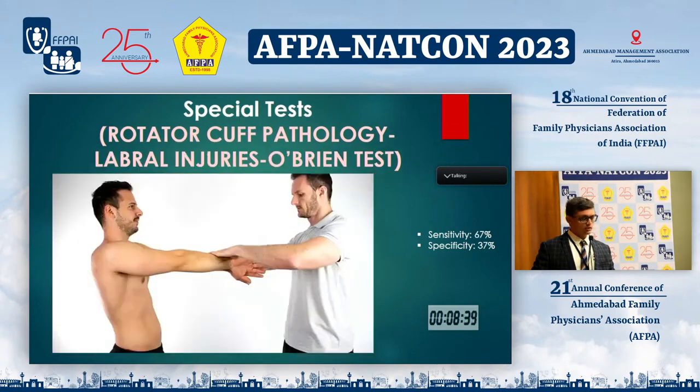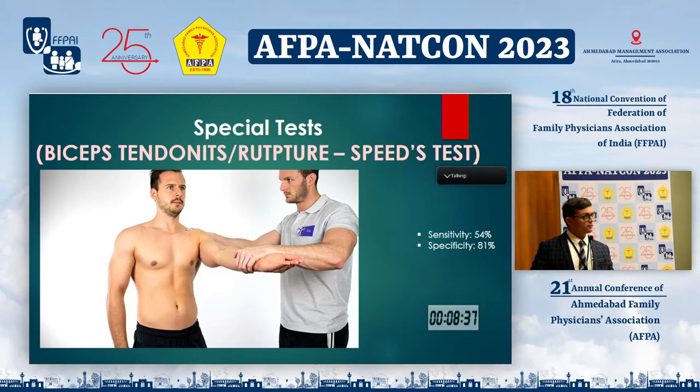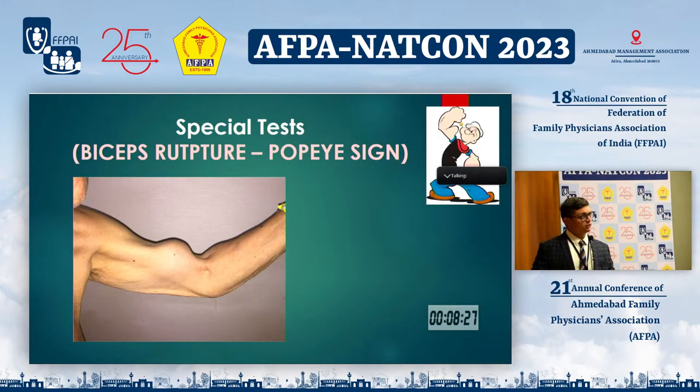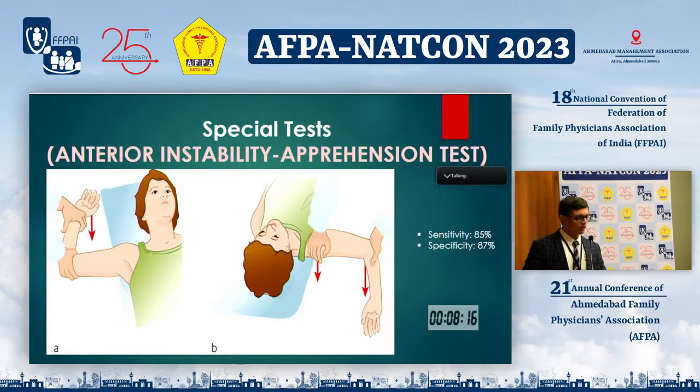In labral injuries, the O'Brien test is positive, and in biceps tendon pathology, we have Speed's test, which is positive, in which the patient experiences pain in the front of the arm when the elbow is flexed against resistance. And in long head biceps tendon tear, when the patient flexes the elbow, we typically find this bulge just proximal to the elbow joint, and this is known as Popeye sign. When there is anterior shoulder instability or recurrent shoulder dislocation, when we keep the patient's arm in abduction and external rotation, that is the throwing position, the patient feels pain, which is known as the apprehension test.